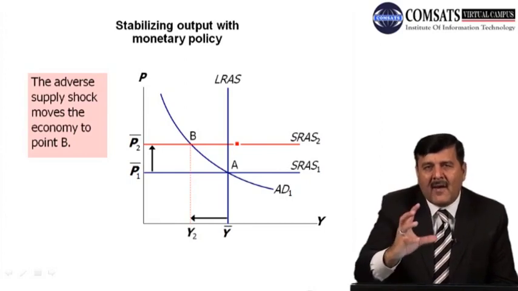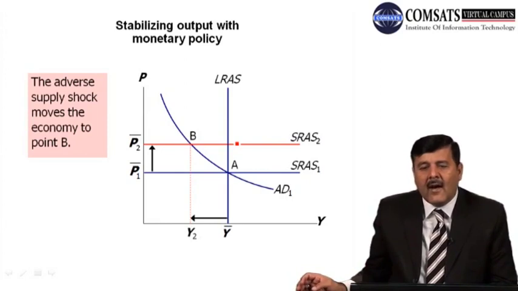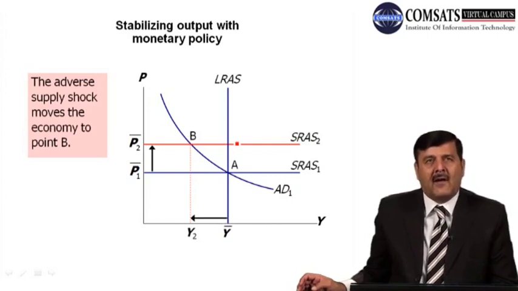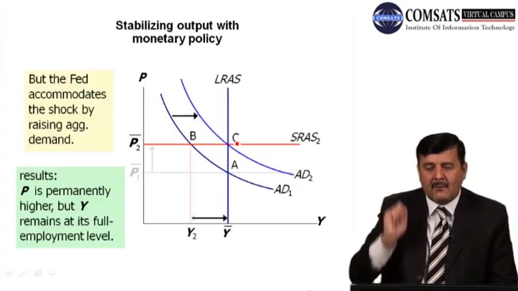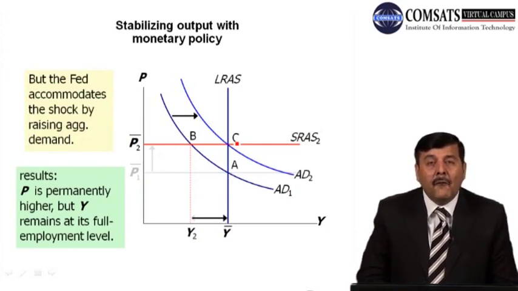Now policymakers can cover up from this supply shock by adopting monetary policy. And if the Fed or the federal government or the State Bank of Pakistan or the central bank of any country use monetary policy or money supply, by increasing money supply in the economy to cover up this shock, what will happen? Aggregate demand will increase, and you see that aggregate demand curve will shift from AD1 to AD2, and economy moves back to its full employment level output, and the economy is at equilibrium at point C.